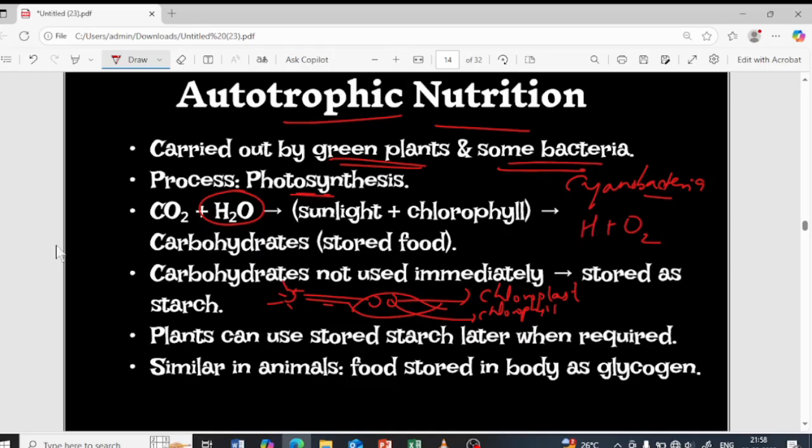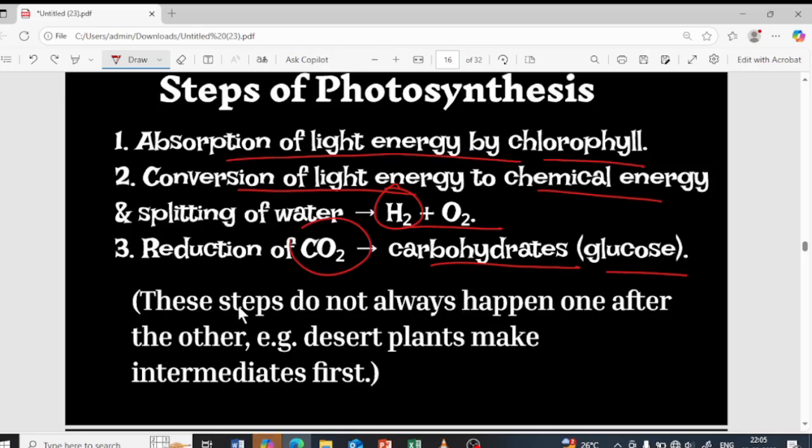And this hydrogen, along with the carbon dioxide that is taken up by the plant during photosynthesis, which is exhaled by the human beings, and some of the electrons, will reduce into what? Reduce into glucose or the carbohydrate. Clear? It will reduce into glucose or the carbohydrate. So yes, this is how the plants prepare their own food. And this glucose or carbohydrate that is produced is used during daytime as well as night time.